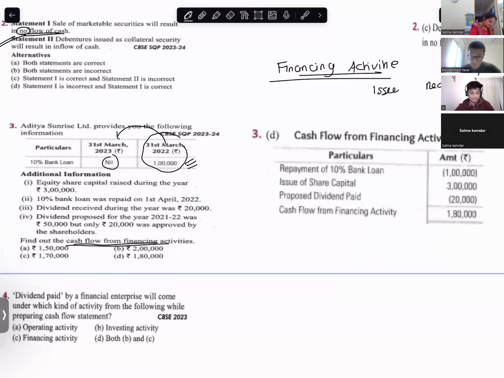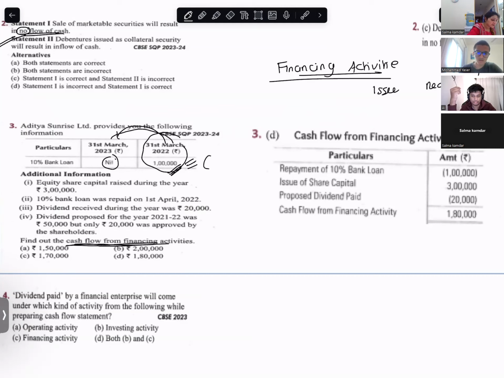You had a bank loan in 2022 and in 2023 it is nil. They want you to find out the cash flow from financing activities. Tell me, is it repayment of bank loan? Yes, ma'am.